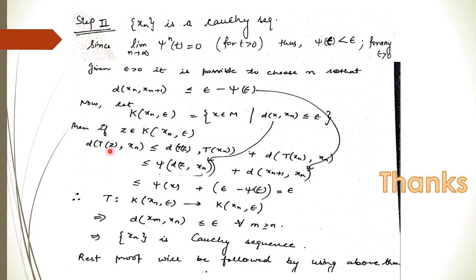The distance of Tz and x_n will be less than or equal to the distance of Tz and T(x_n) plus the distance of T(x_n) and x_n, by using the triangle inequality, where we add this point T(x_n). By using the given inequality, it will be less than or equal to psi(d(z, x_n)) plus this number, which is nothing but the distance of x_n and x_{n+1}.